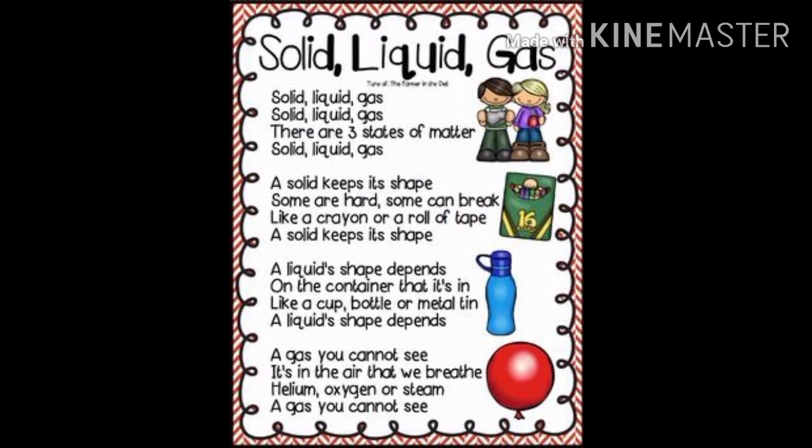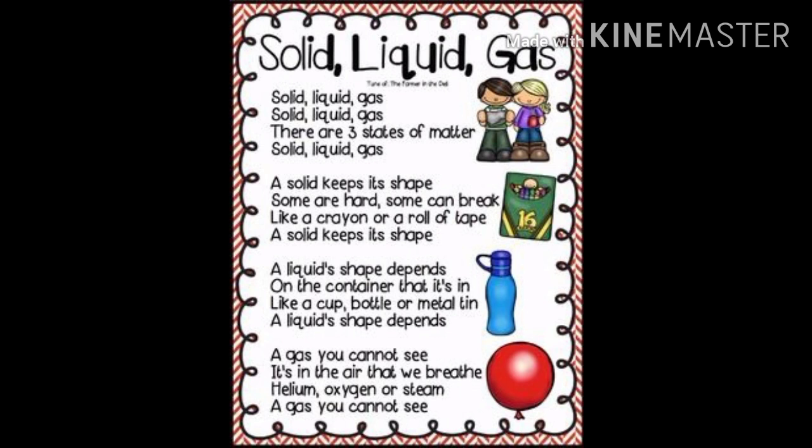Repeat with me: solid, liquid, gas. There are three states of matter: solid, liquid and gas. A solid keeps its shape. Some are hard, some can break. Like a crayon or a roll of tape, a solid keeps its shape. A liquid's shape depends on the container that it's in.